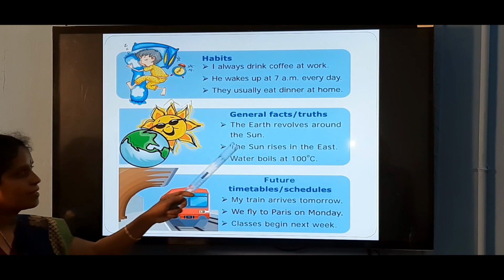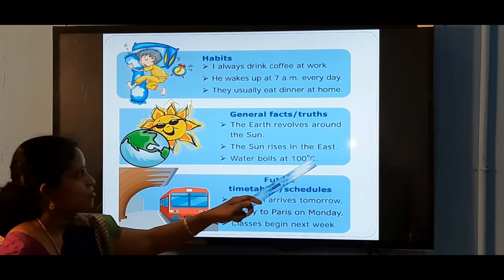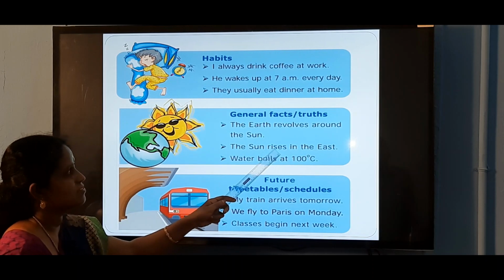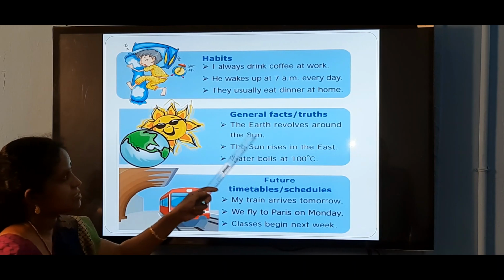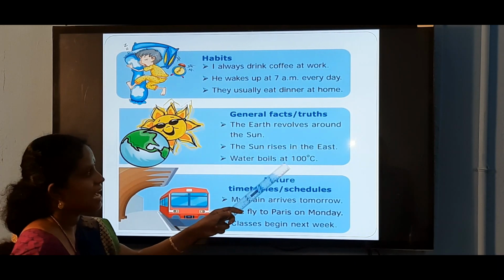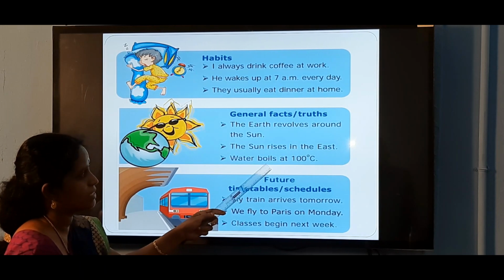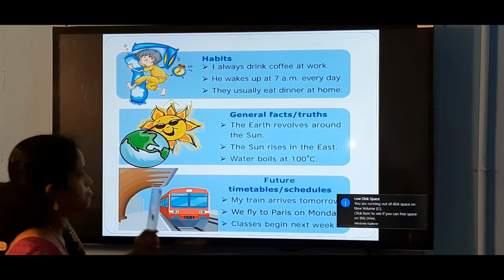The sun rises in the east. The sun sets in the west. So rises is the verb here. Why do we add s here? Because the subject is third person singular. Water boils at 100 degrees Celsius. Boils is a simple present tense.